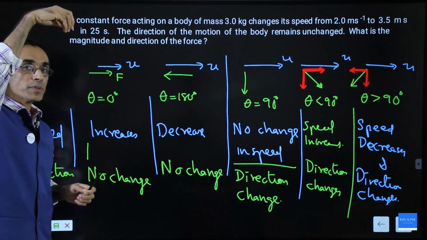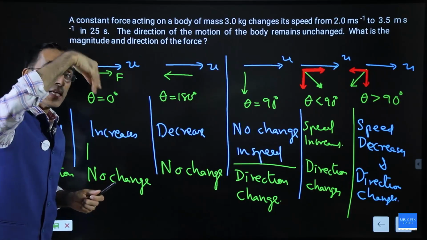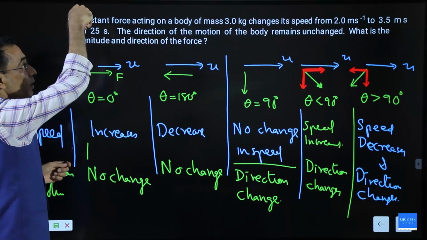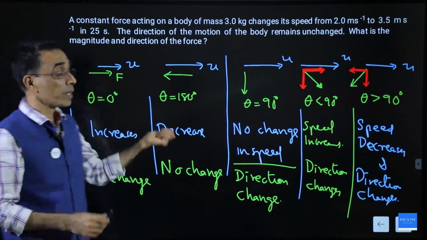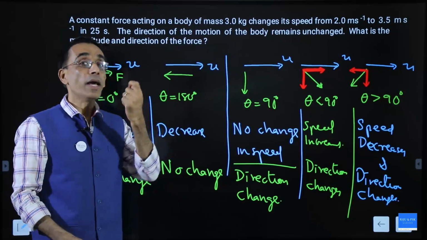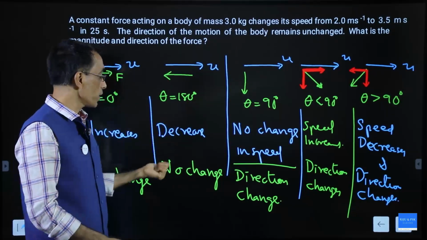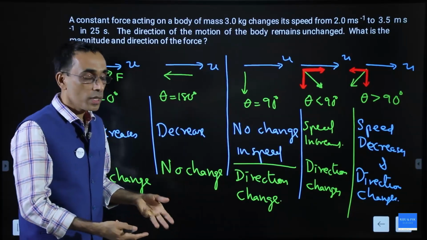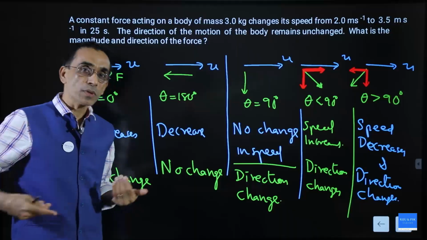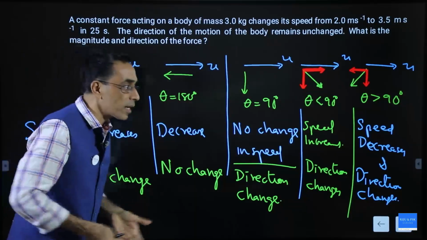For example, you drop something, that speed will increase because velocity is downward, force is also downward, there is no change in direction. This happens when you throw a body upward. As long as it's going upward, speed will decrease, direction will not change. This is what happens when you brake your car on the road. The friction from the ground will oppose you and that will decrease your speed, but the direction is still forward.